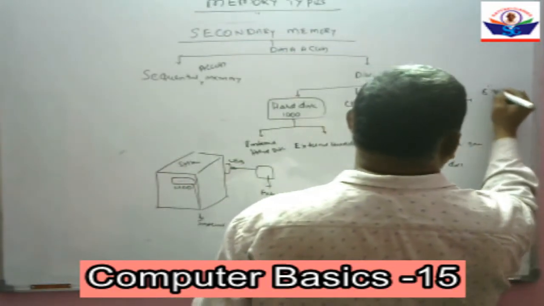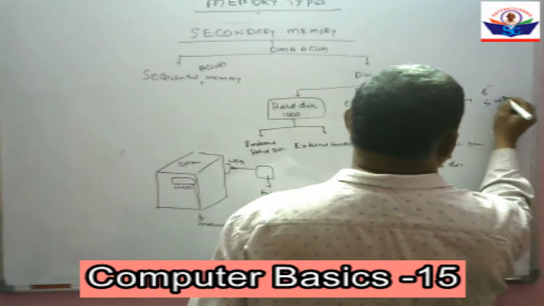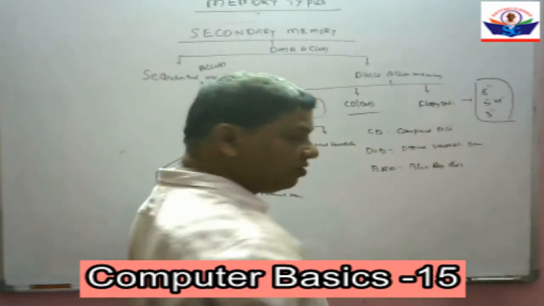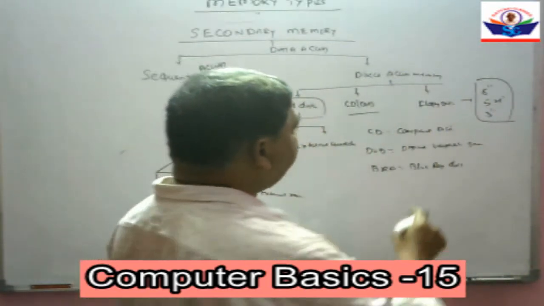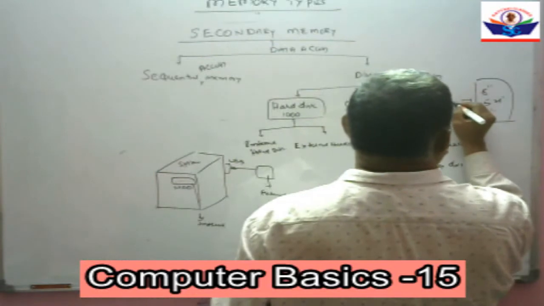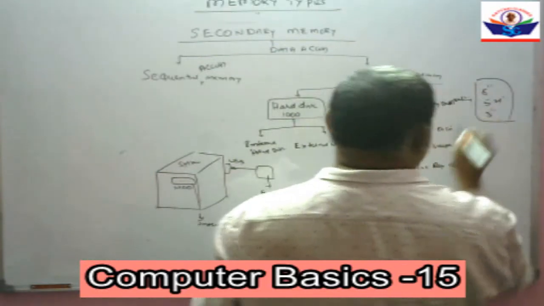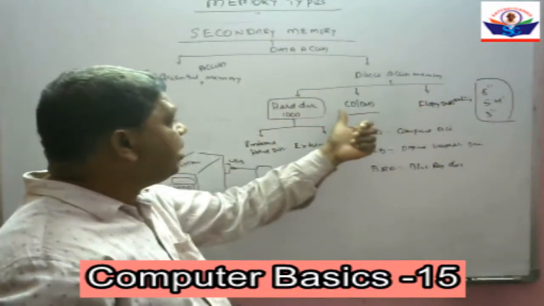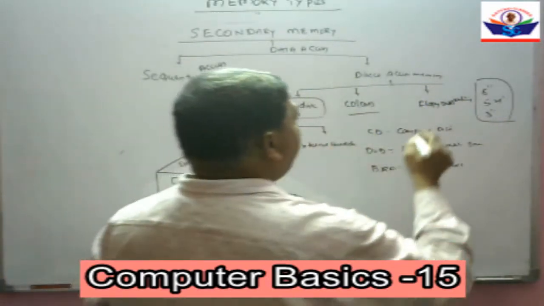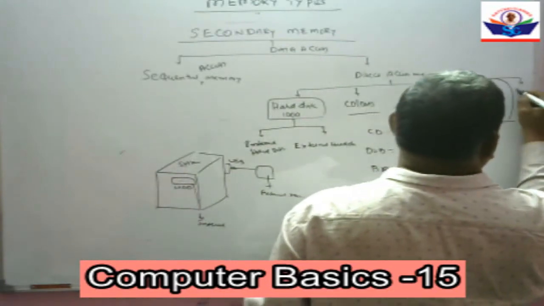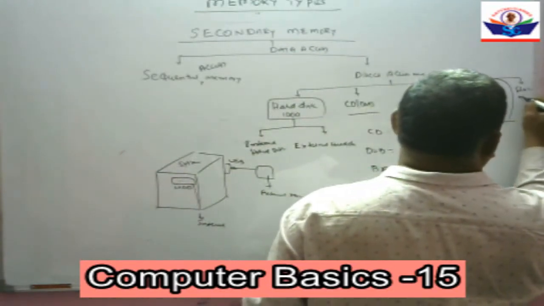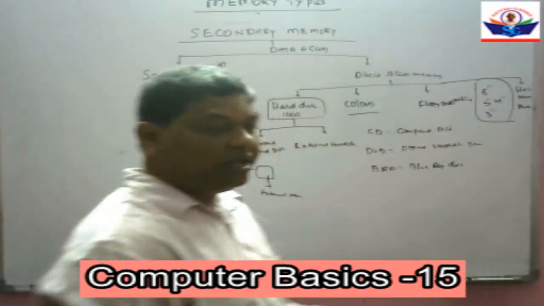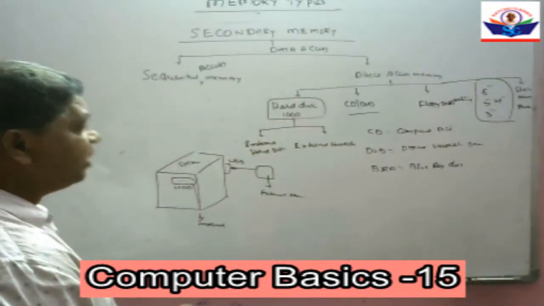Under floppy disk we have 8-inch, 5.25-inch, and 3-inch floppies. Now we are not using floppy diskettes; floppy is outdated. Now we are using CD, DVD, and even flash memory. That means a pen drive is also direct access memory.